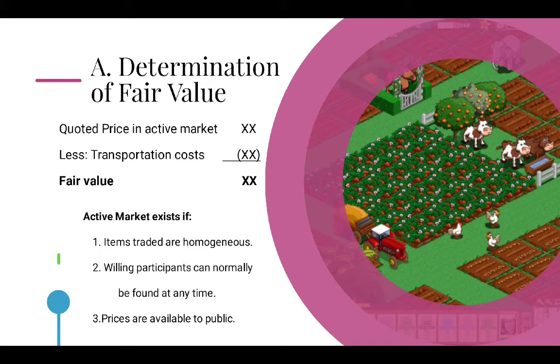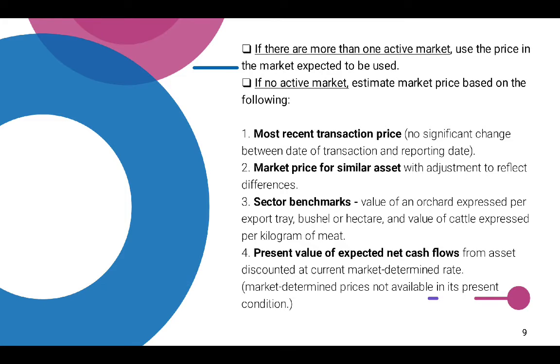Determination of fair value. The fair value is equal to the quoted price in an active market less the transportation costs. An active market exists if: 1. Items traded are homogeneous, 2. Willing participants can normally be found at any time, and the prices are available to the public. If there is more than one active market, use the price in the market expected to be used.